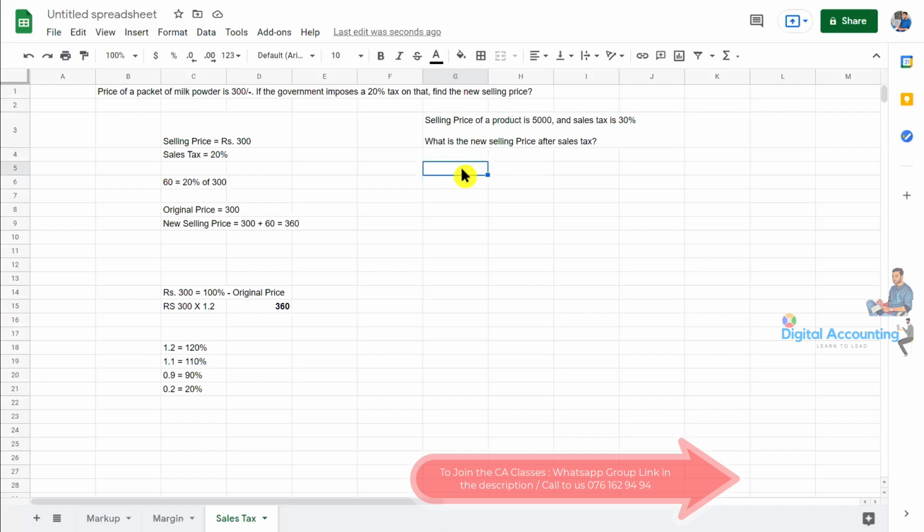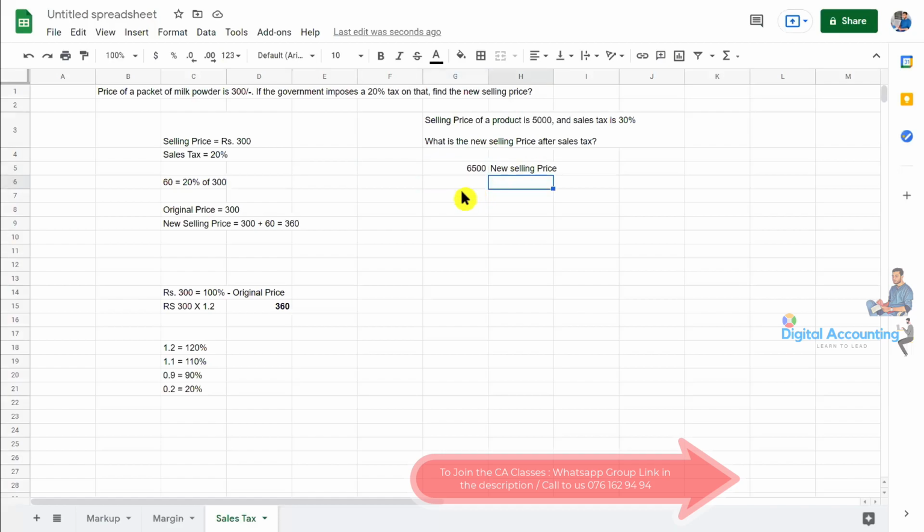130. Simply what you can do is 5,000 times 1.3, because 1.3 is equal to 130%. So the new price will be 6,500. Right, this is all about sales tax.